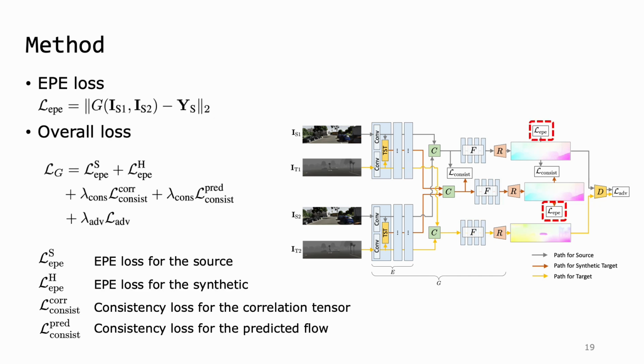Since flow annotations are available for the source dataset, supervised training is conducted for the source by EPE loss. We also deploy the source annotations for the synthetic pair as the synthetic target pair preserves the identical motion with the source pair. As a result, the overall loss for the flow network G consists of EPE loss, motion consistency loss, and flow adversarial loss.